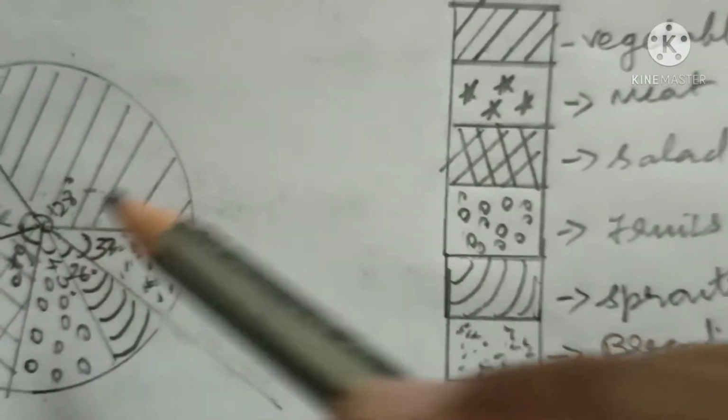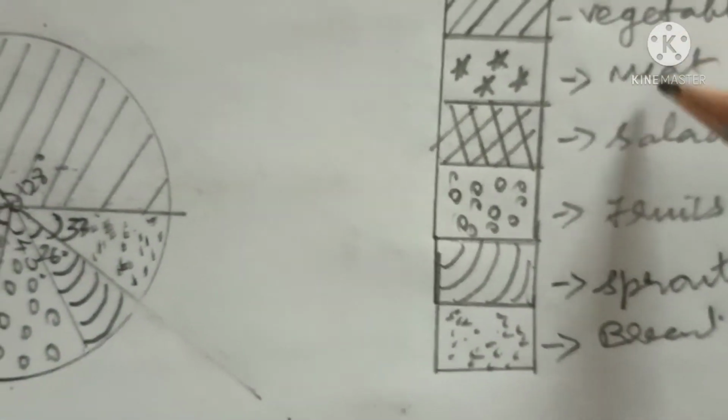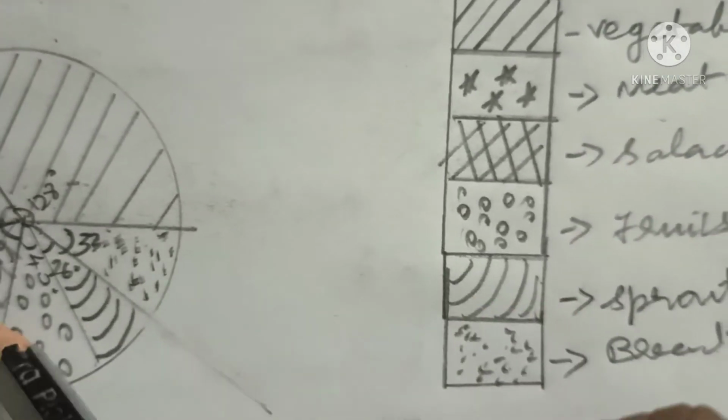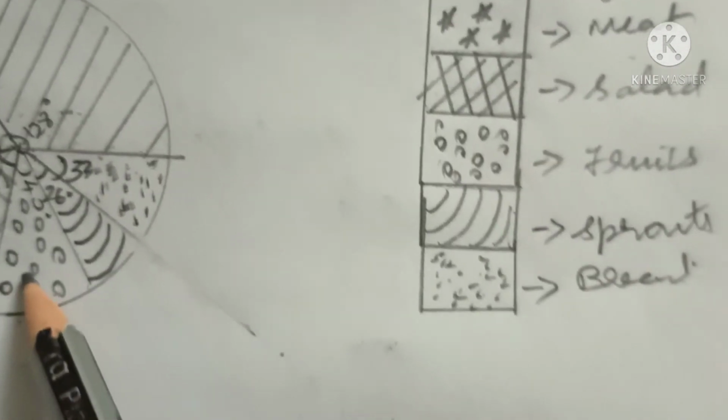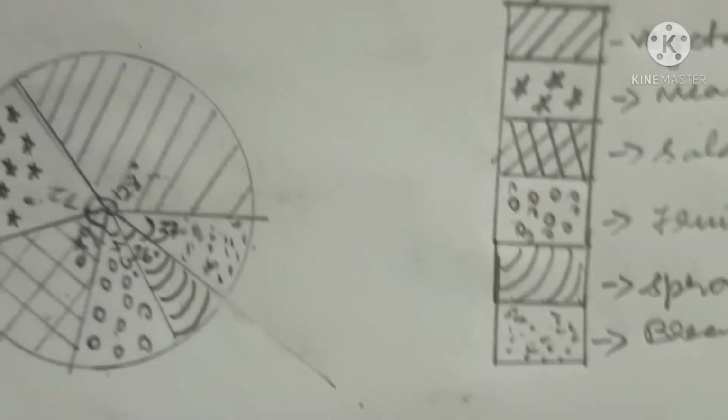So first one is 120 degrees vegetable, next meat, next salad, fruit, sprout and bread.